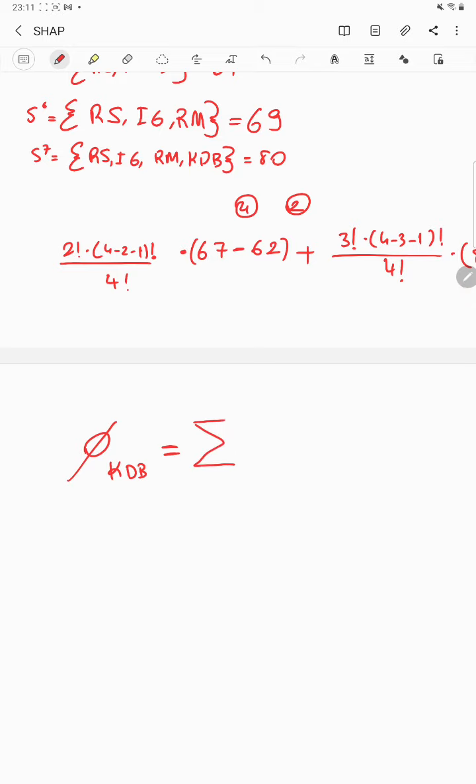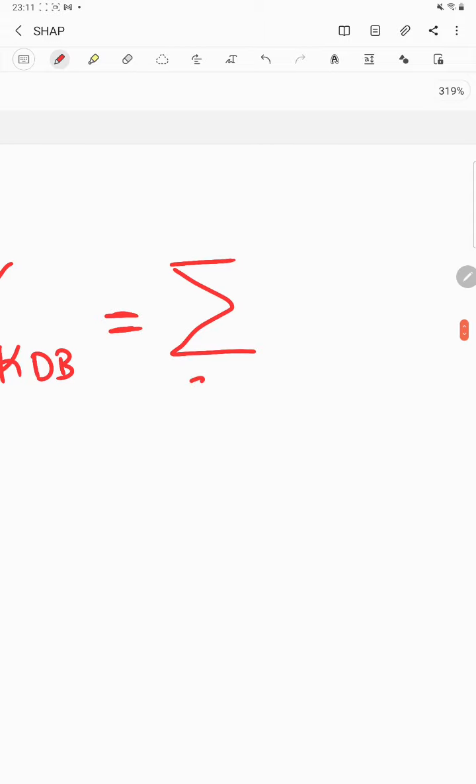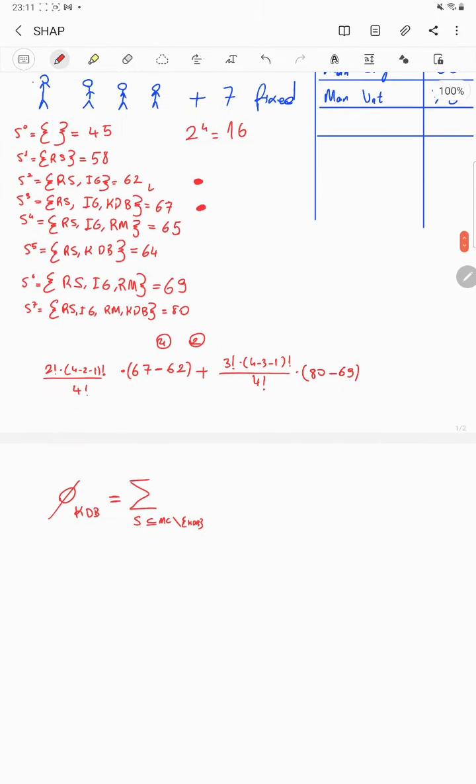So first I thought of all the subsets that don't include Kevin De Bruyne in Manchester City. So I have 8 scenarios for that.